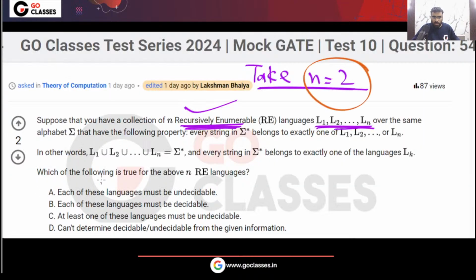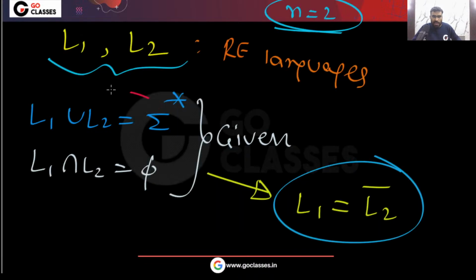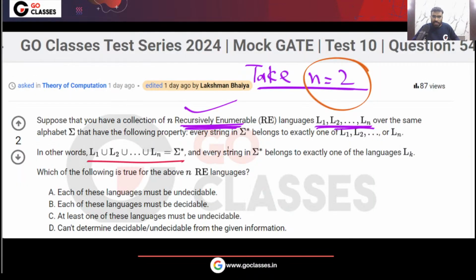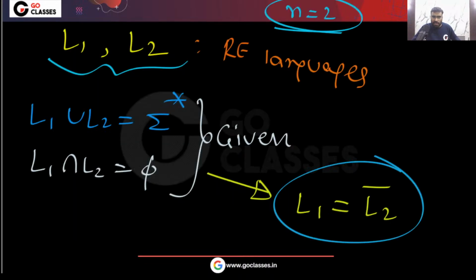If you take n equal to 2, their union is sigma star. L1 union L2, that is sigma star. Their intersection is phi, because nothing is common. Every string belongs to exactly one of them. Whatever string you take, that will belong to exactly one of them. So you can see they are complement of each other.